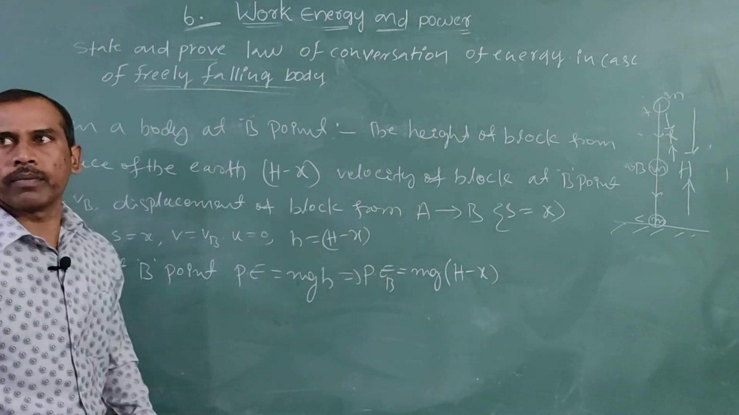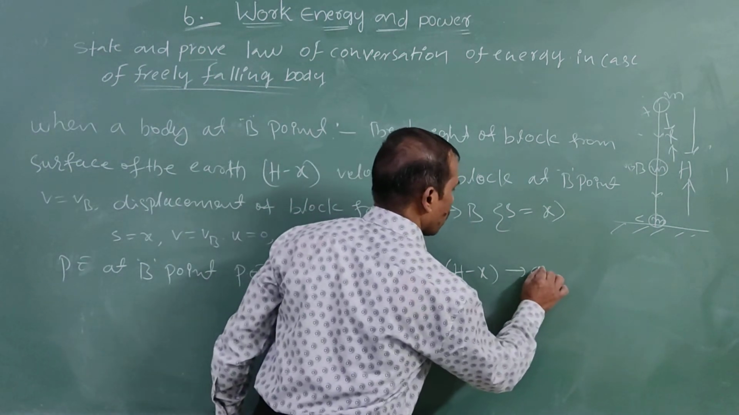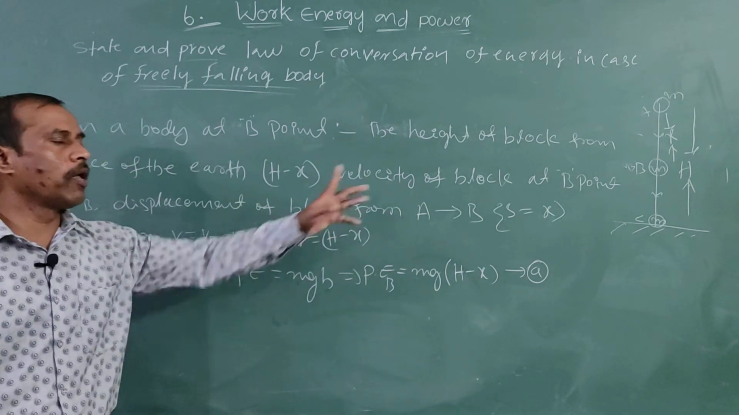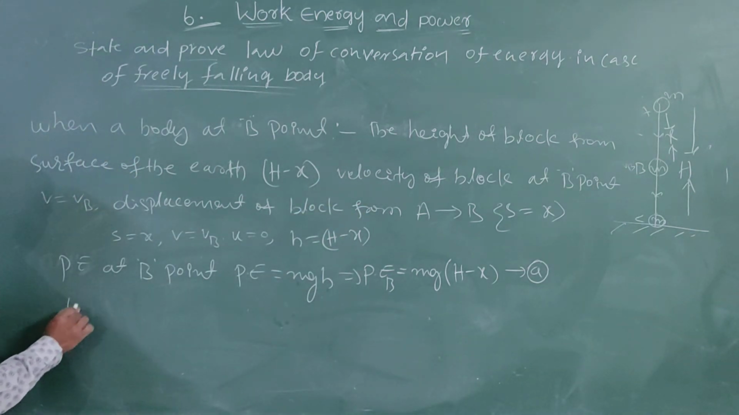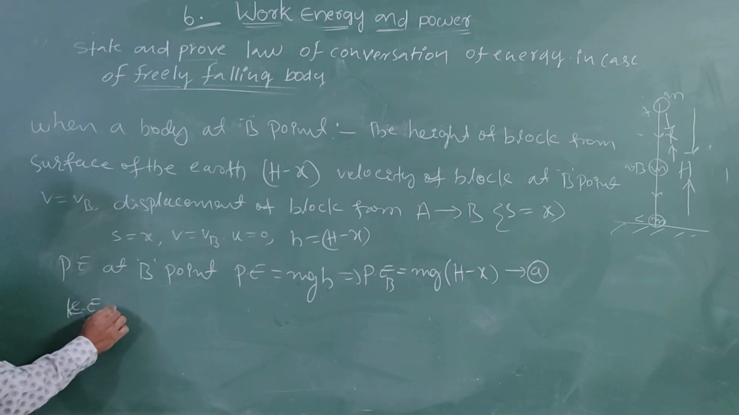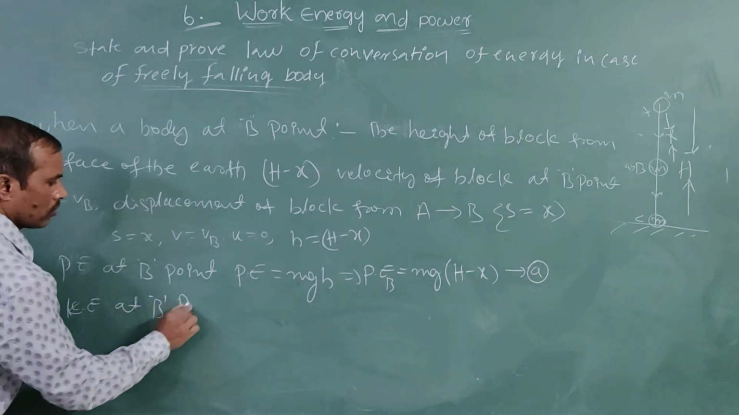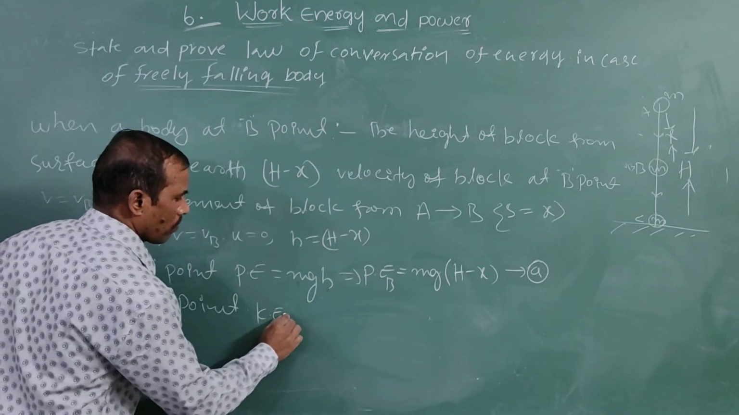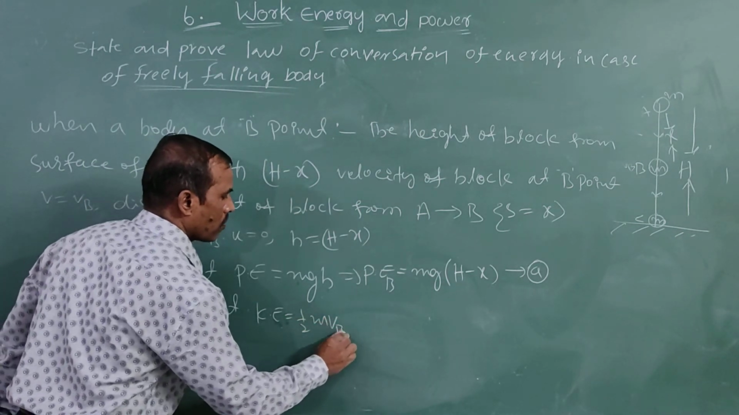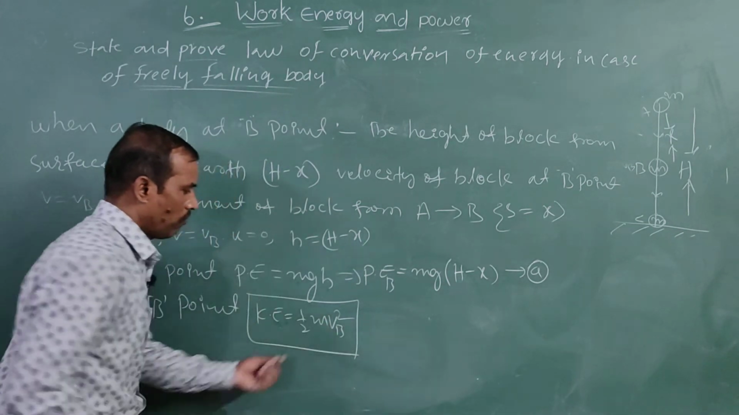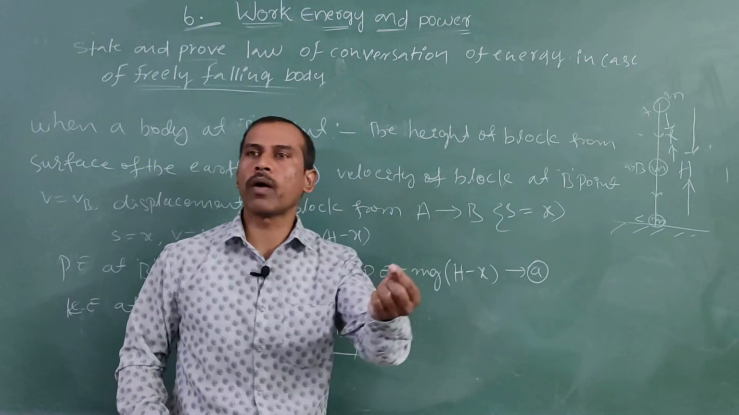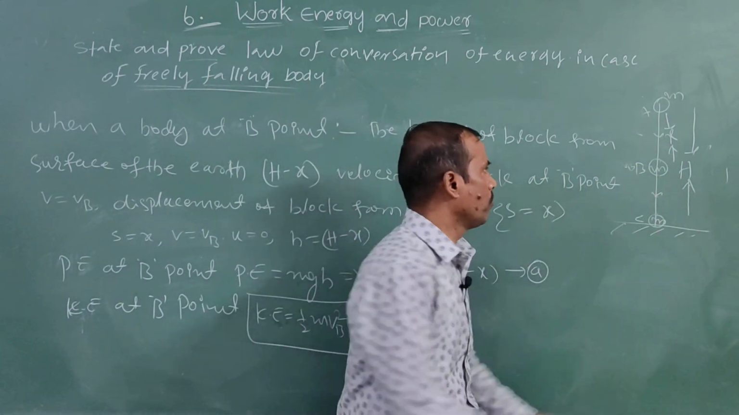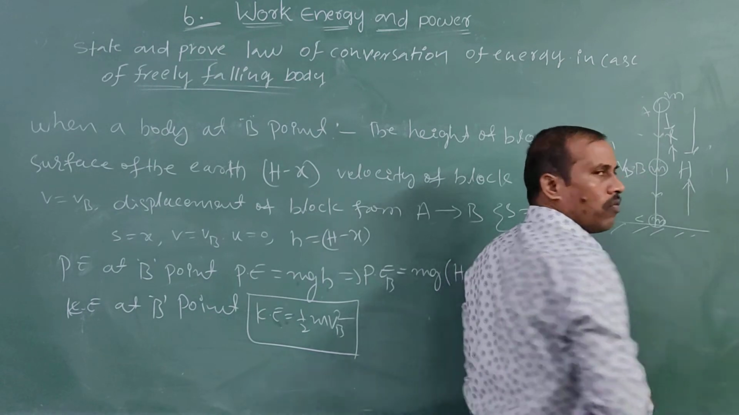Now this is equation A. The kinetic energy of the block at B point is half m vb square, this is vb square. Now vb means velocity of the block to reach the point B, అంటే B పాయింట్ ని చేరినప్పుడు దాని యొక్క వేగం ఎంత, ఇక్కడ vb, ఓకే.